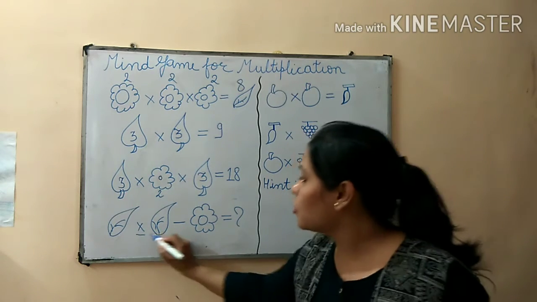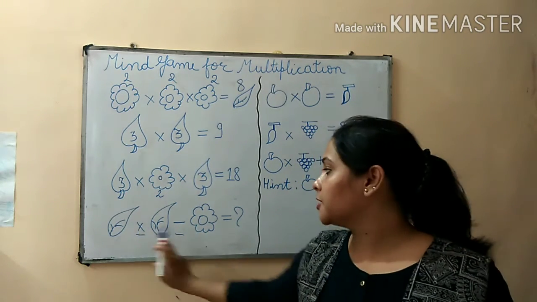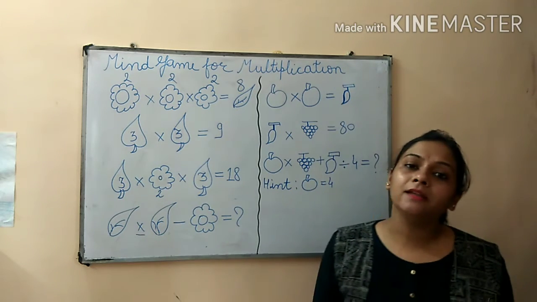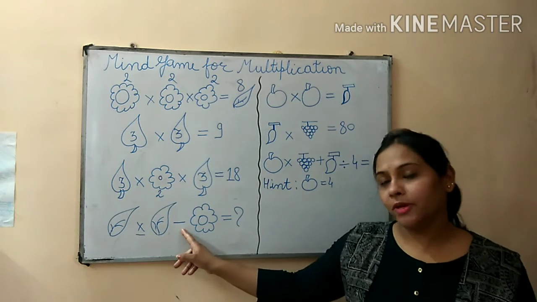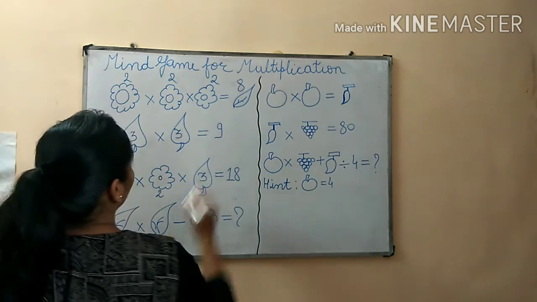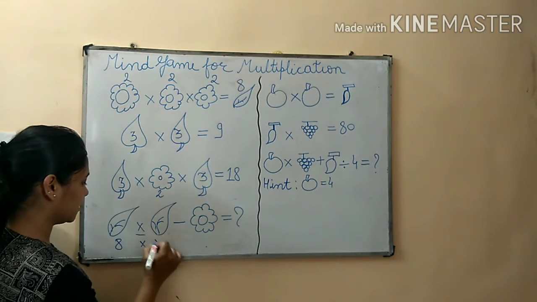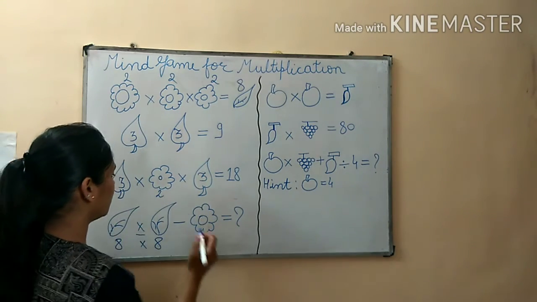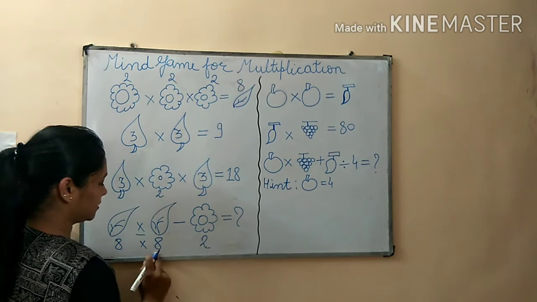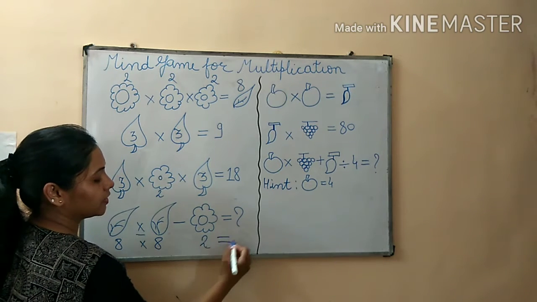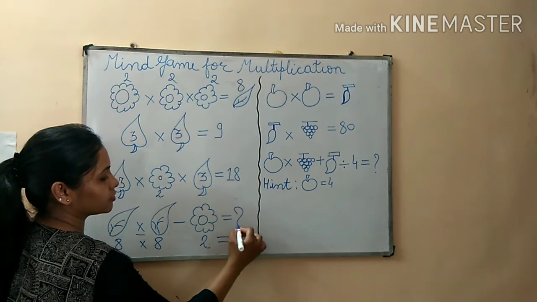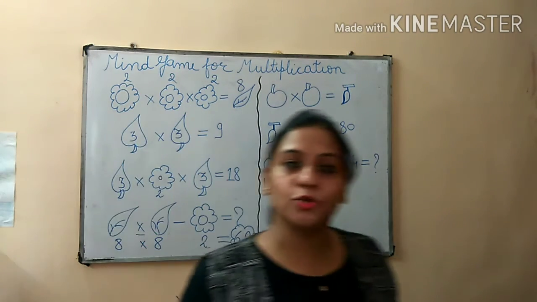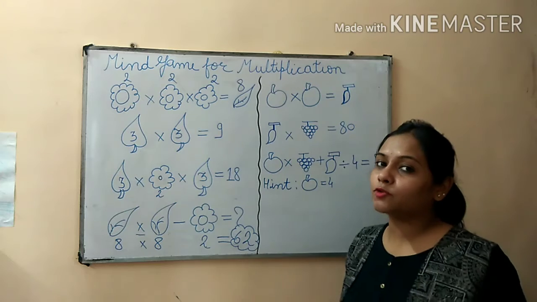So here 2 operations are there: multiplication and subtraction. First we will solve the multiplication and then we will subtract. These leaves have 8 as value. 8 8s are 64, and 64 minus 2 will give us 62 as the answer. So this question mark has the value of 62. See how quickly we have solved this.